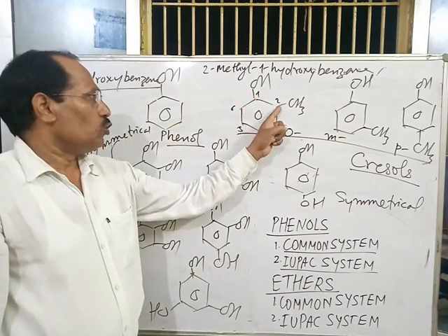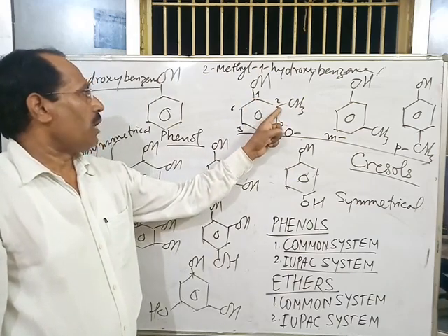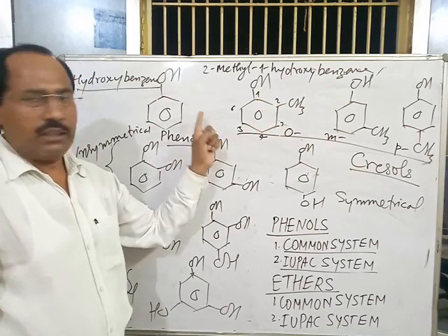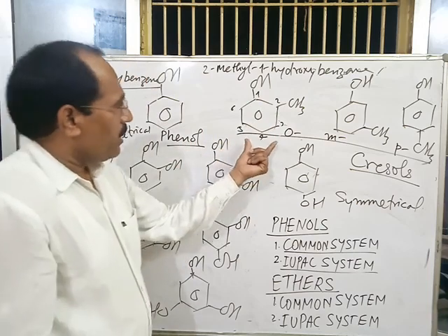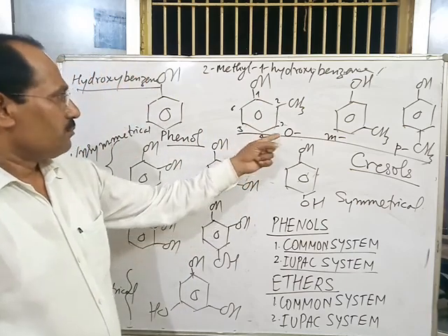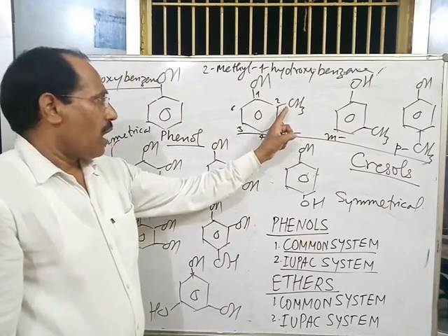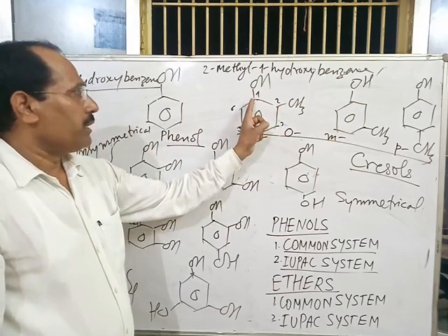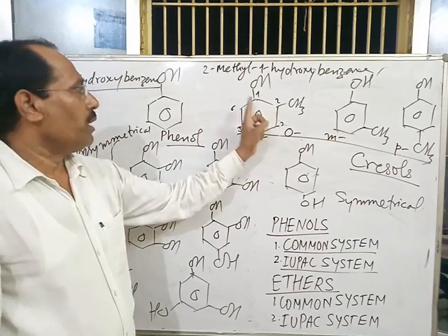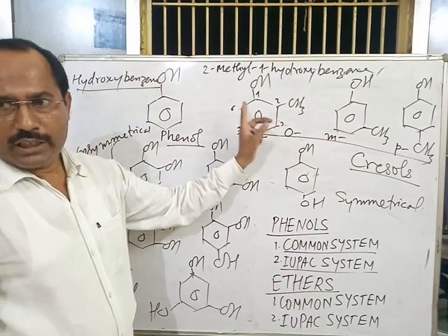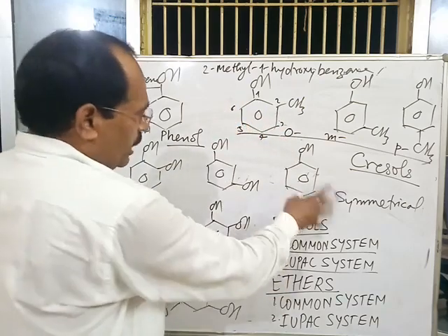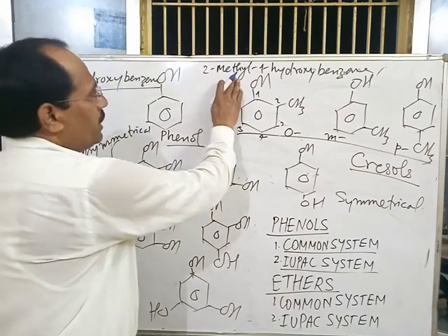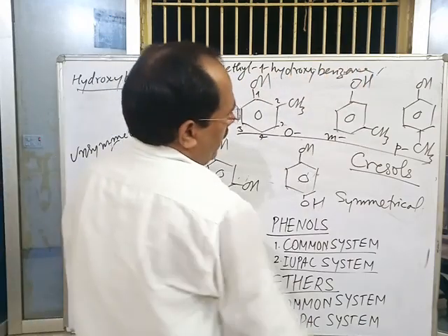1-hydroxy 2-methyl benzene, or its name may be written as orthomethylphenol or 2-methylphenol. But according to IUPAC system, 2-methyl 1-hydroxyphenol is the correct name.